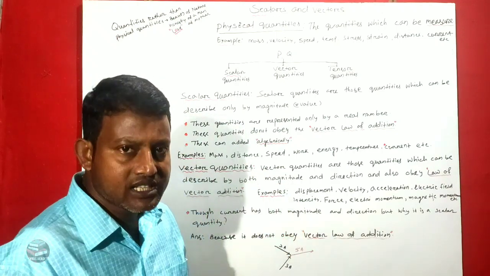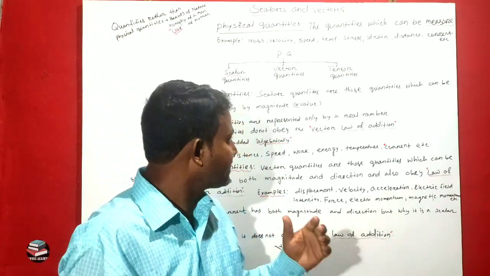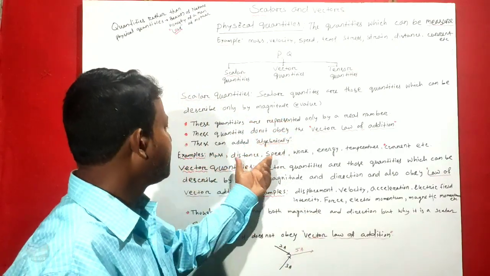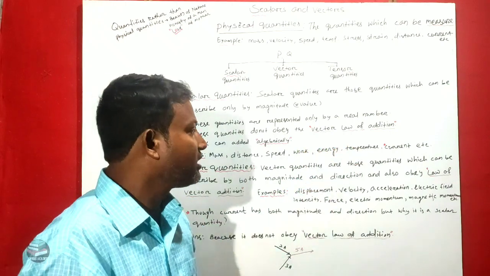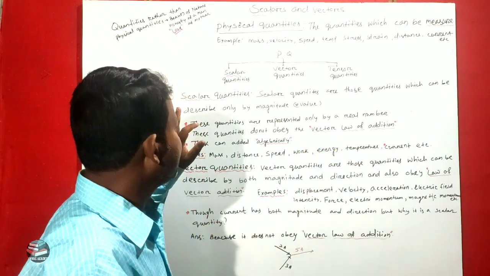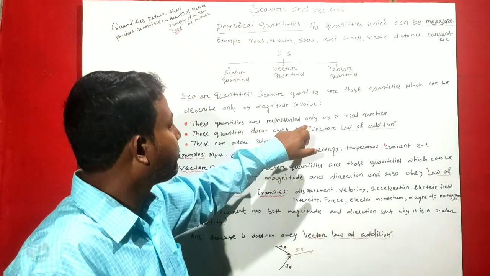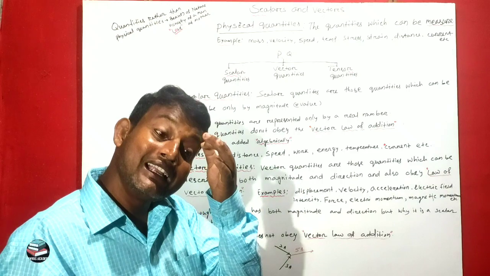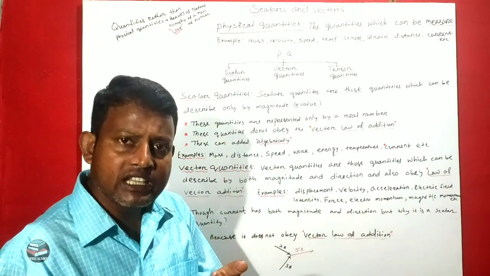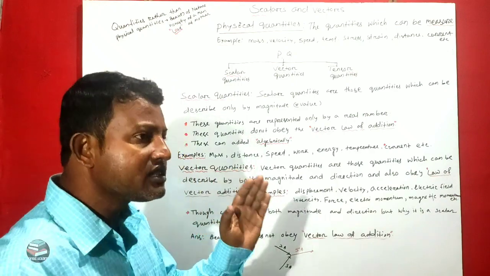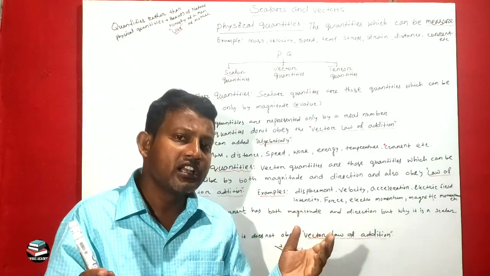Like mass, speed, distance, work, energy, temperature, current, etc. These quantities are represented only by a real number. That means they possess only a magnitude, represented by a real number.